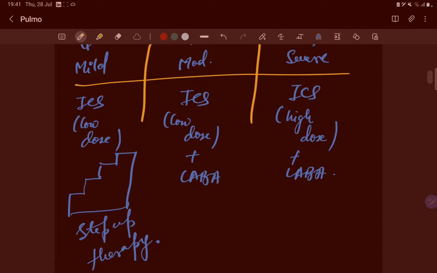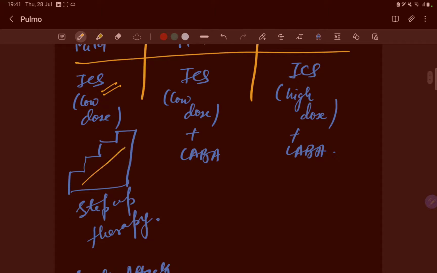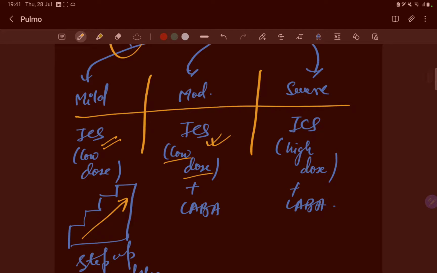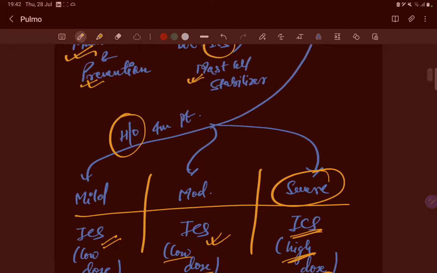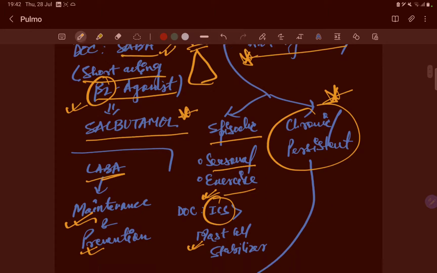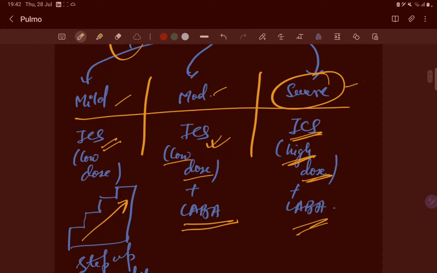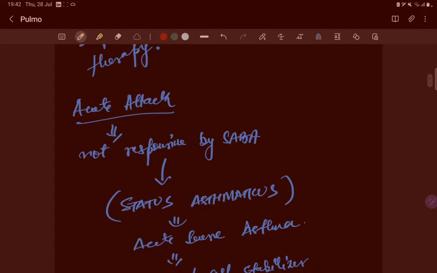In the mild category, we use low-dose inhalational corticosteroids, and we step up the therapy. We don't use it all at once; we gradually increase the dose. In moderate asthma, we give a low dose of inhalational corticosteroids as well as LABA. In severe bronchial asthma, we use higher-dose inhalational corticosteroids with LABA. This is very important, how we treat chronic or persistent asthma, deciding mild, moderate or severe from the history and using the associated drugs.